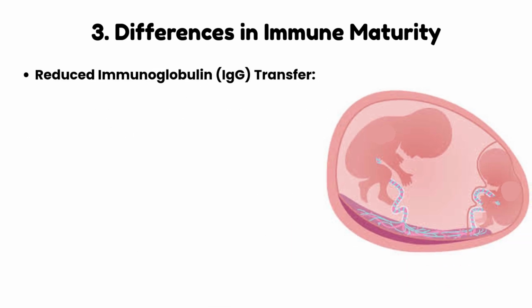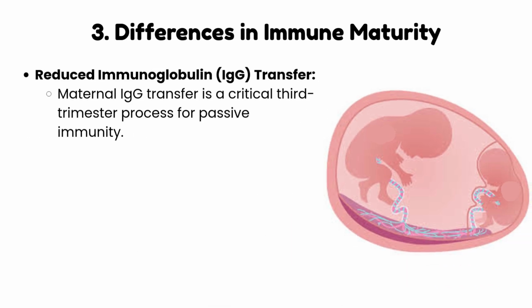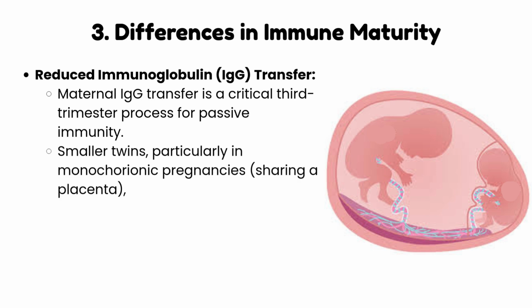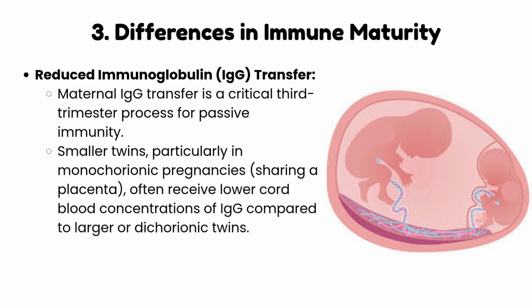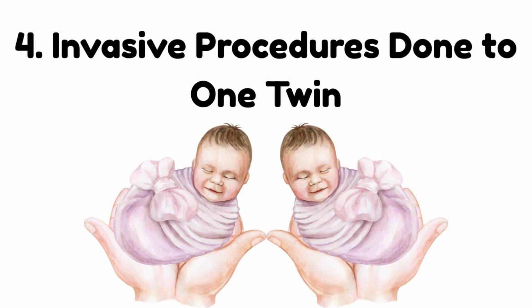Reduced immunoglobulin, IgG, transfer. Maternal IgG transfer is a critical third trimester process for passive immunity. Smaller twins, particularly in monochorionic pregnancies, sharing a placenta, often receive lower cord blood concentrations of IgG compared to larger or dichorionic twins. The last factor is invasive procedures done to one twin.